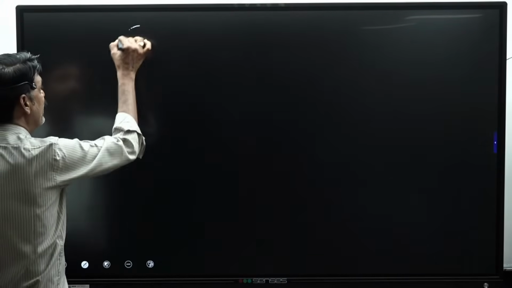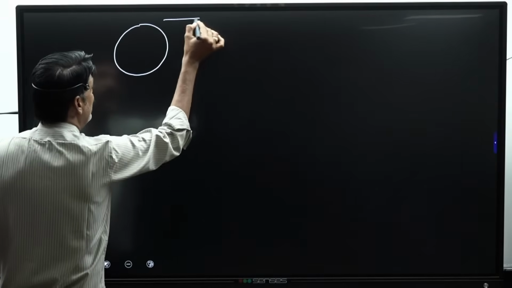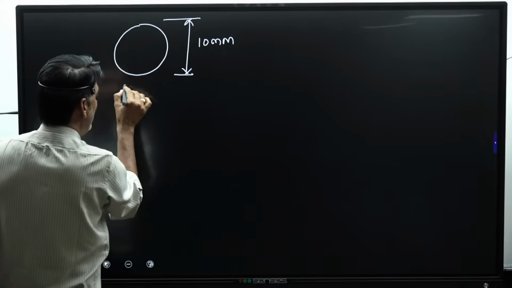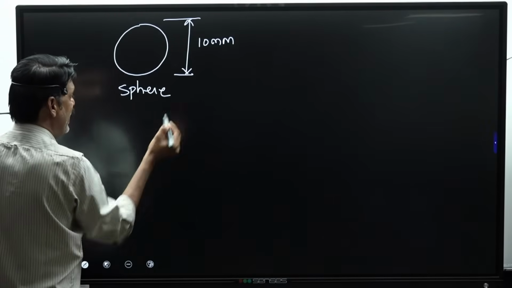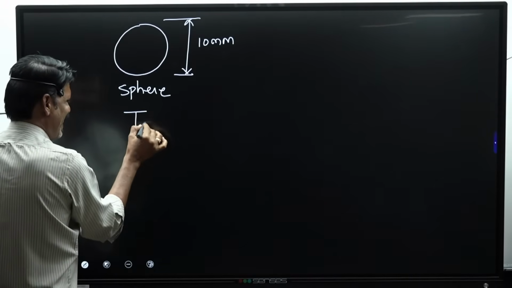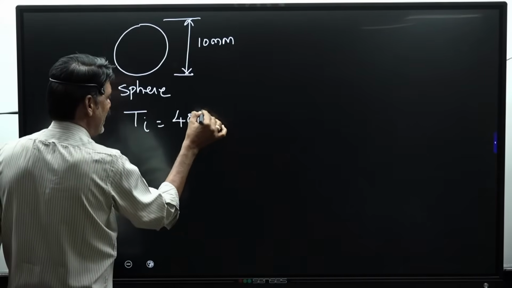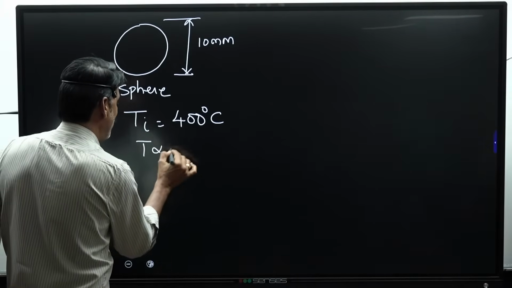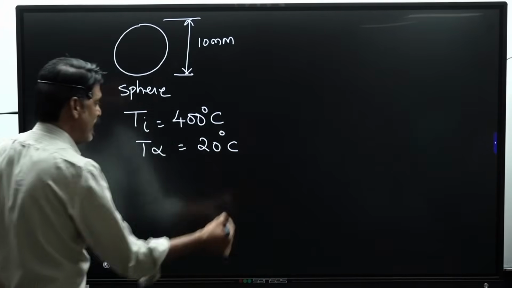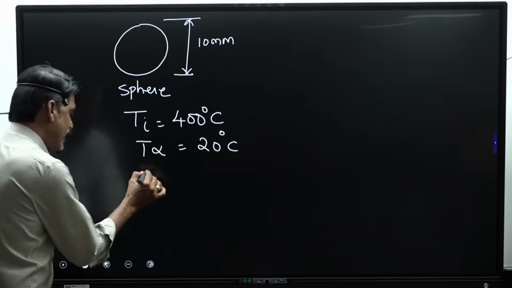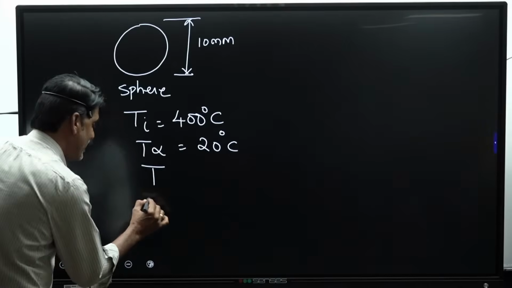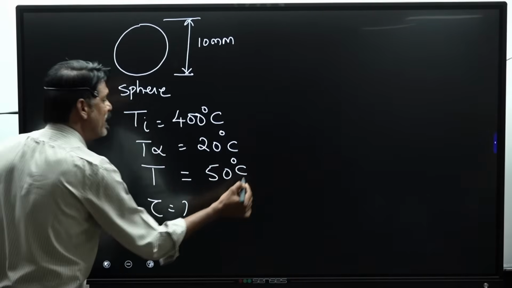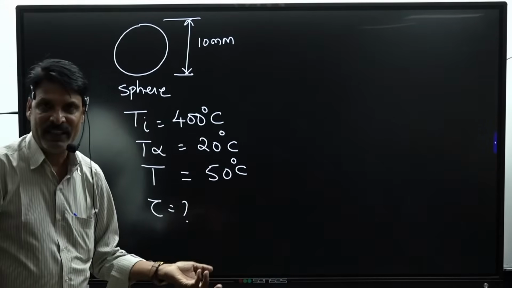it is on transient. He has given a sphere of diameter equal to 10 mm. This is a sphere. And it is said that initially Ti is at 400 degrees centigrade and it is kept in an ambient of temperature equal to 20 degrees centigrade, wherein he is asking what is the time that is required for this particular sphere to reach a temperature of 50 degrees centigrade. A sphere of 10 mm diameter